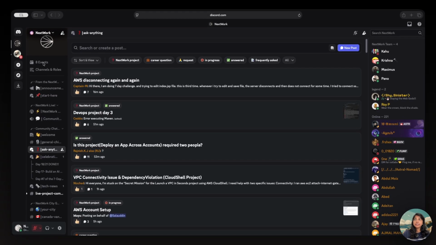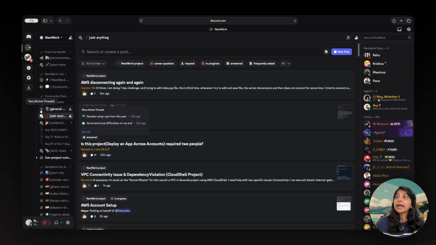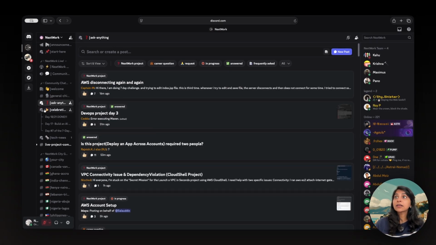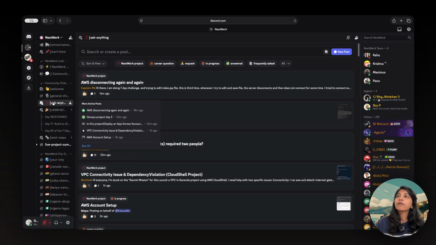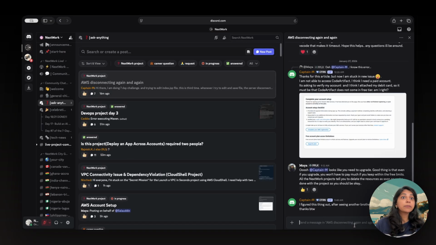As you open Discord, you will see that all the channels are on the left side of your screen. The channels with a hash are text channels, and the channels with a speech bubble are forums where you can create a post and people can send messages and follow up.